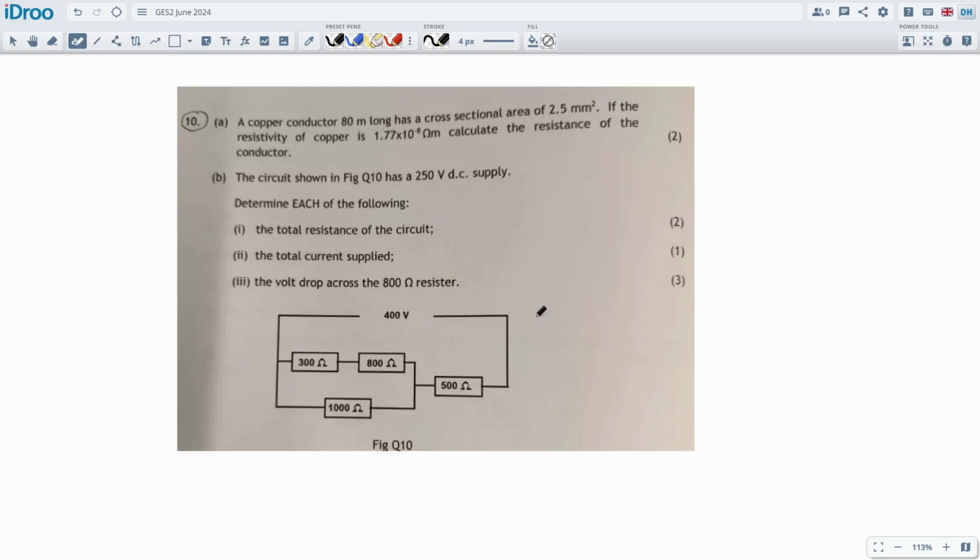So you might want to do the first little bit if you have time at the end of the paper, but as usual, these are slow and long to get into. And then we got this typo on the paper where it says 250 volts up here, but it says 400 volts in the diagram, so very confusing,